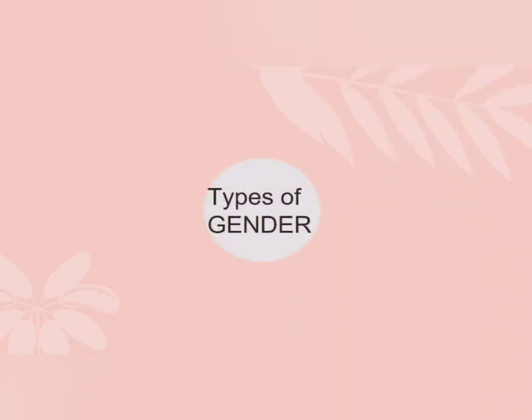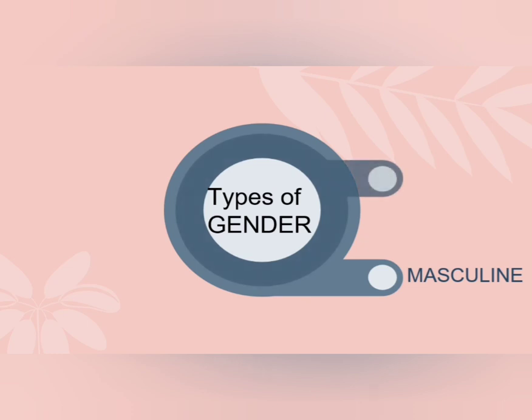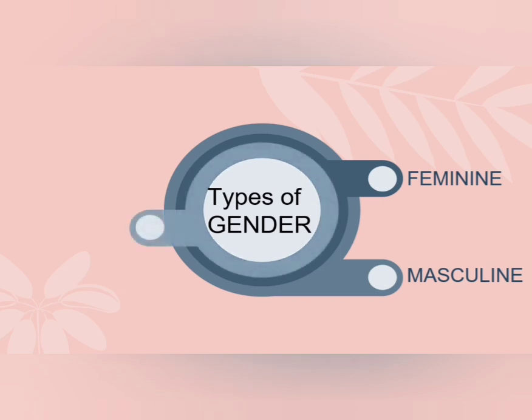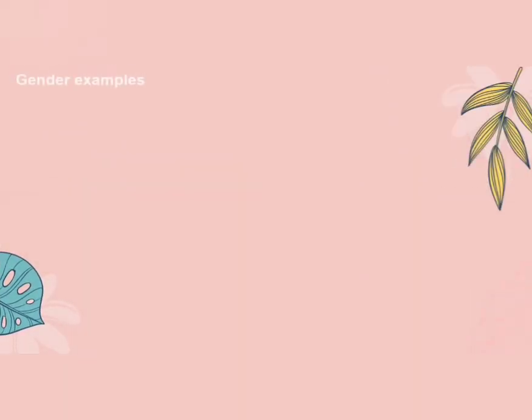We have 3 types of gender. First, masculine gender. Second, feminine gender, used for female. And where feminine and masculine gender both are present, we use common gender for them. Let's see some examples for it.